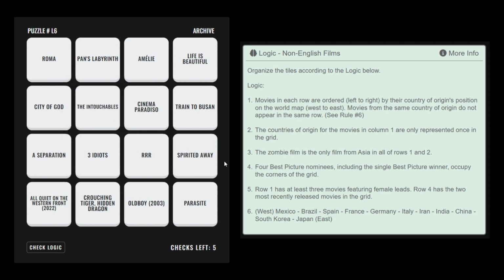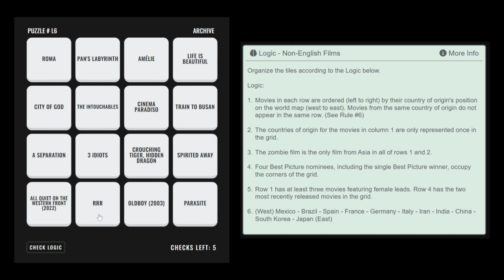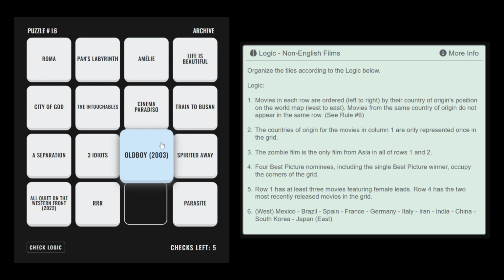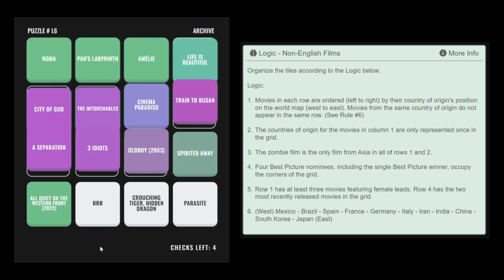RRR, from India is one of the 2 most recent films in the grid and so must be placed in row 4. 3 Idiots, from India, must remain in row 3, and Oldboy, from South Korea, must be swapped to row 3, so that movies from the same country are not in the same row. This leaves Crouching Tiger, Hidden Dragon here, in the final remaining position in the grid. If we check logic now, we'll see the logical is solved and without any guessing.